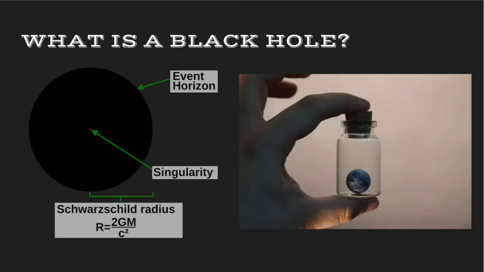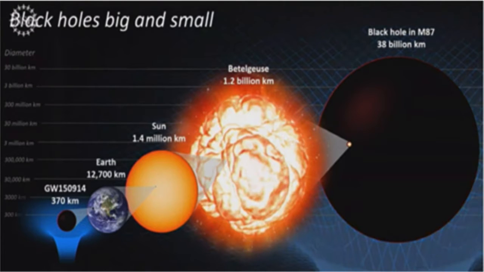For example, the Earth would become a black hole if it was compressed to a diameter of 0.7 inches. Black holes can be as small as the size of one atom, while being the mass of an entire mountain. Or they could be stellar black holes, which are about 20 solar masses, and the biggest type of black hole is a supermassive black hole. These black holes are more massive than 1 million of our suns.